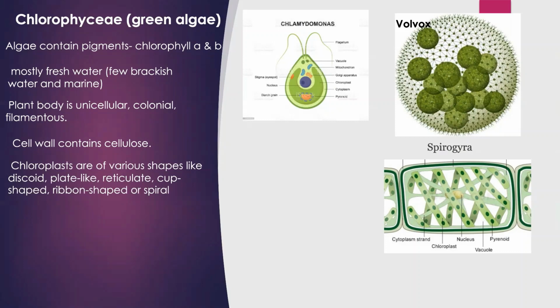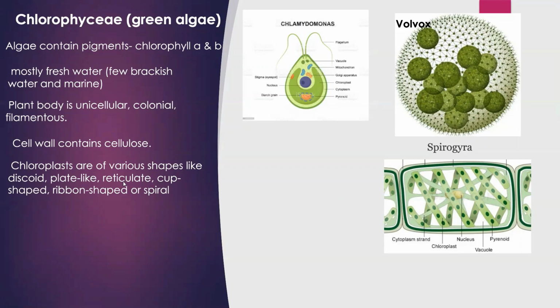Then the next character, here you can see a wide range of chloroplasts. What is this chloroplast? Chloroplast is a cell organelle which contains photosynthetic pigments. In Chlorophyceae, you can see various shapes of chloroplasts like discoid, that means disc-like, plate-like, reticulate.